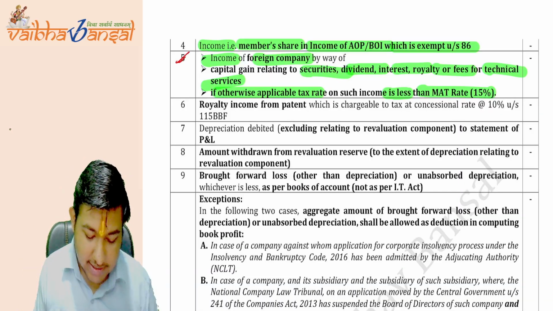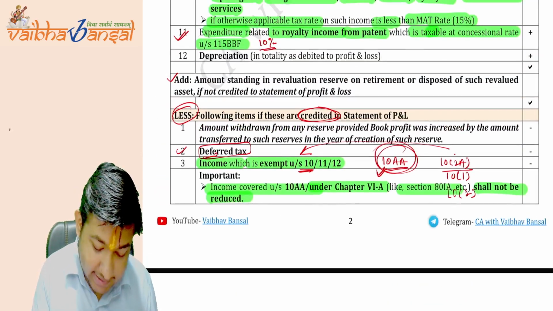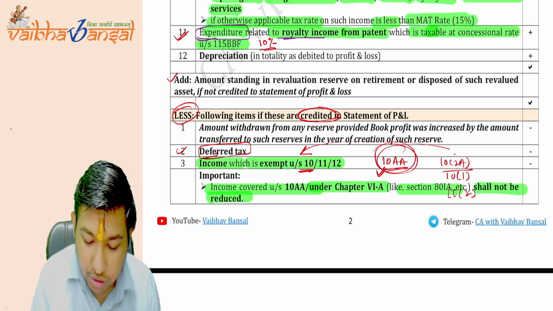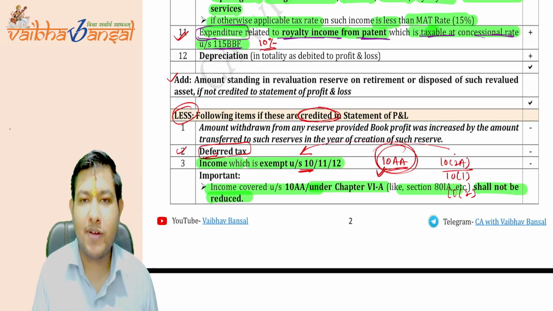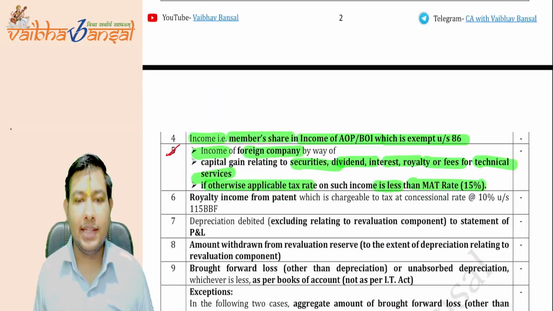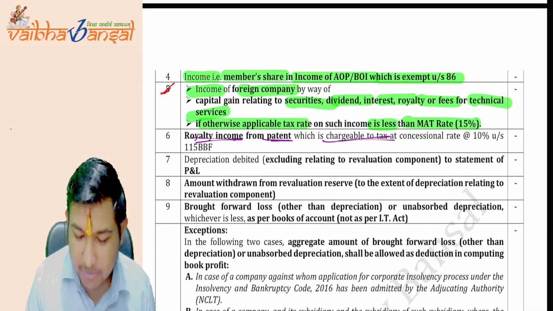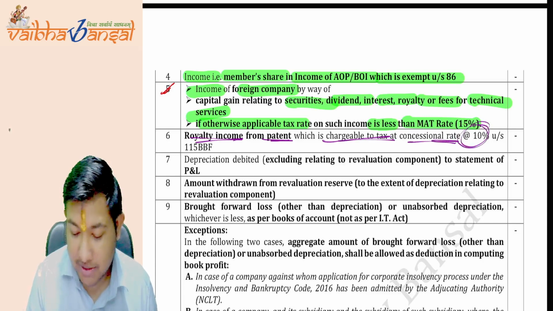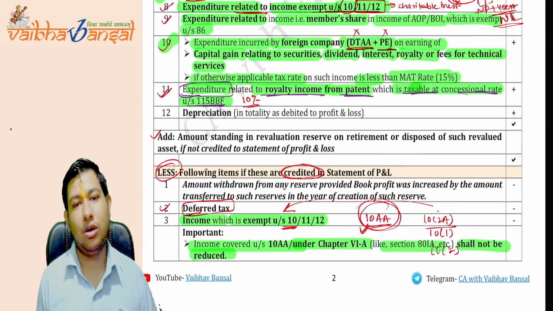So, what it says: the expenditure related to the royalty income from the patent which is taxable at the concessional rate under section 115BBF is to be added back, and the corresponding effect should be given under the royalty income from patent which is chargeable to tax at the concessional rate of 10% under section 115BBF. Is this clear to you all or not?